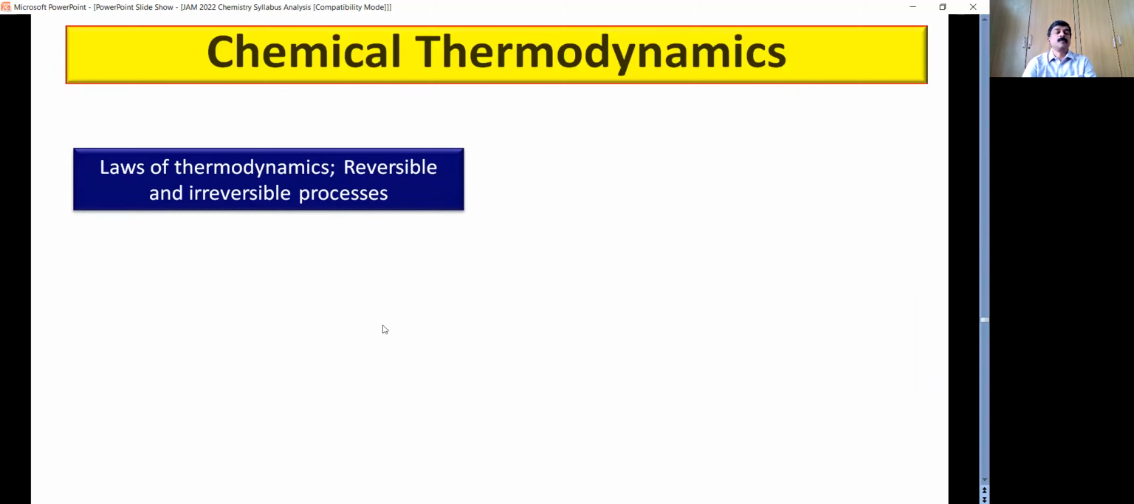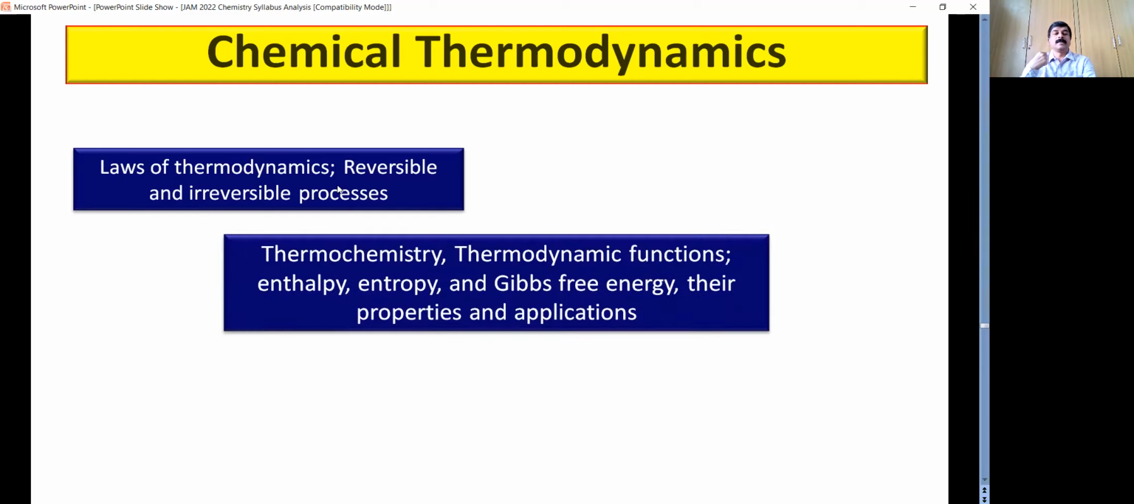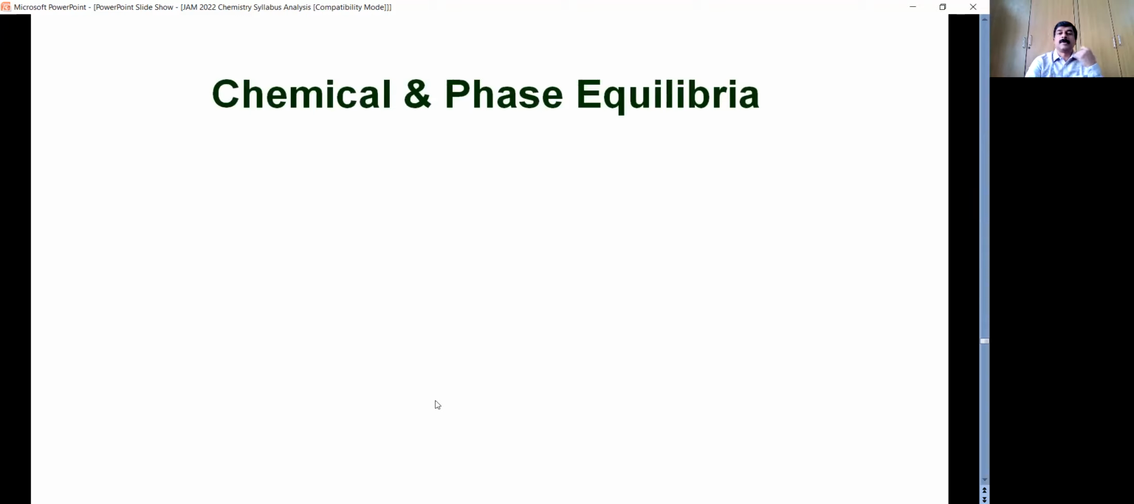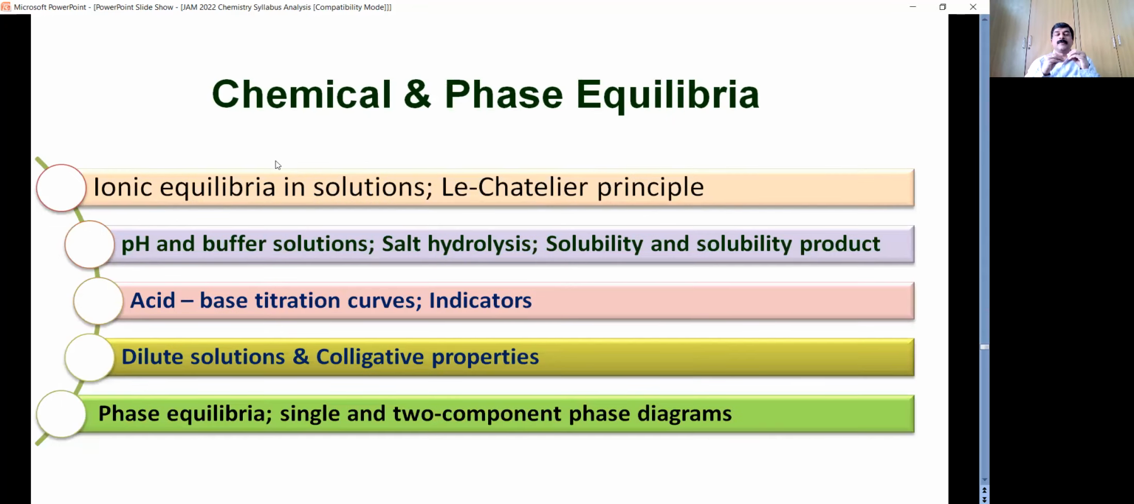And then you have thermodynamics. So various laws: first law, second law, third law, reversible and irreversible processes, isothermal processes, adiabatic processes. Then the various equations for calculation of entropies, internal energy, free energy, etc. So that is thermodynamics. Also, you have thermochemistry. Then you have the Gibbs-Duhem equation, chemical potentials and their applications. This is again very important because we will use these concepts in different places, like ionic equilibria, in organic chemistry, and also in physical chemistry.